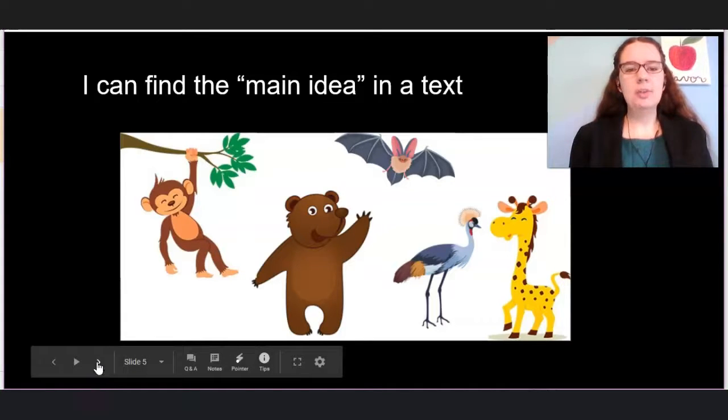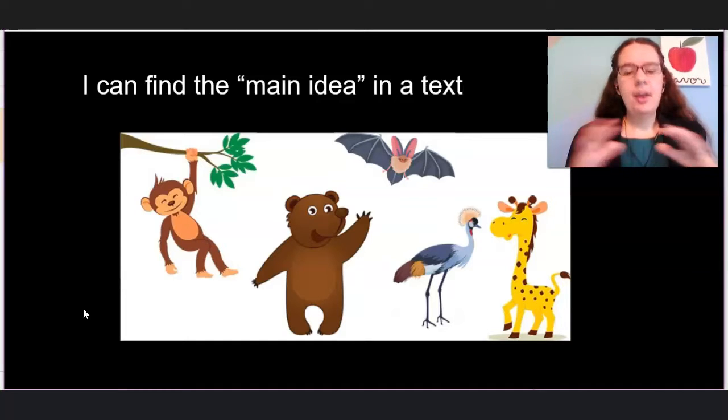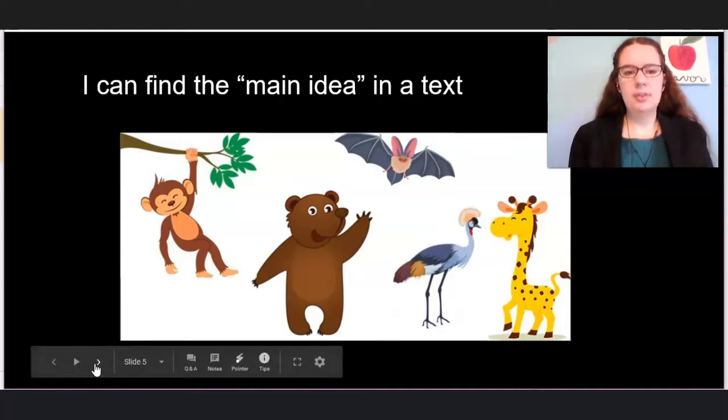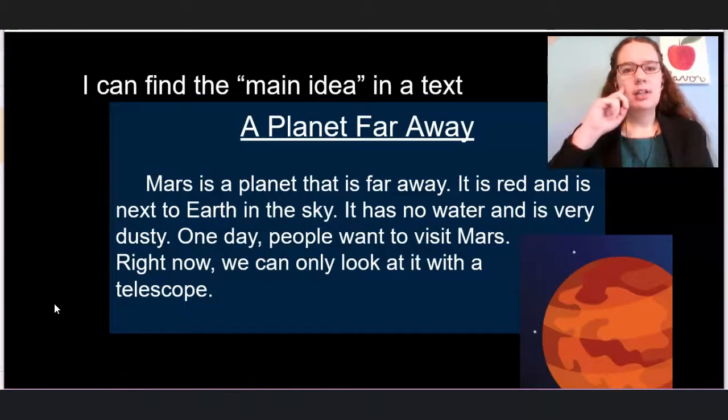Facts about bears. So when we're looking at the main idea, we want to include everything that the author talked about. But we also don't want to include stuff he didn't talk about. We want to come up with a phrase that tells us what the author was talking about. So let's look at this passage here. Read it in your head as I read it out loud.